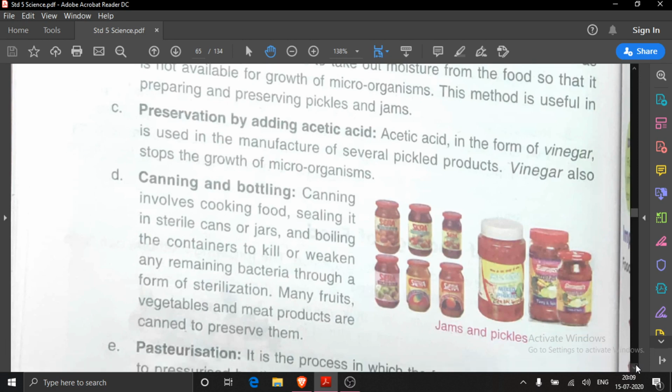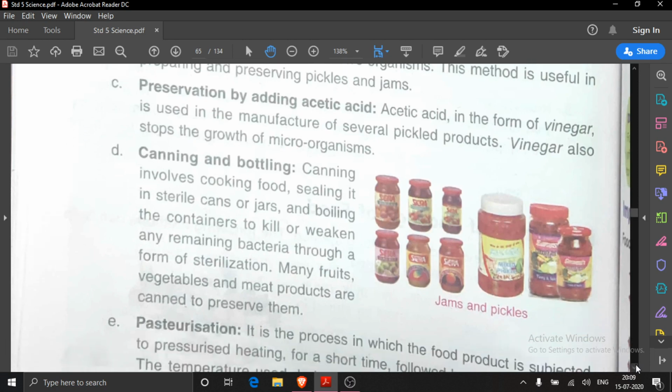Next one is preservation by adding acetic acid. Acetic acid is a form of vinegar. Vinegar you must have seen. It is used in the manufacture of several pickled products. Means in pickles, vinegar is being added. Why is it added in pickles?